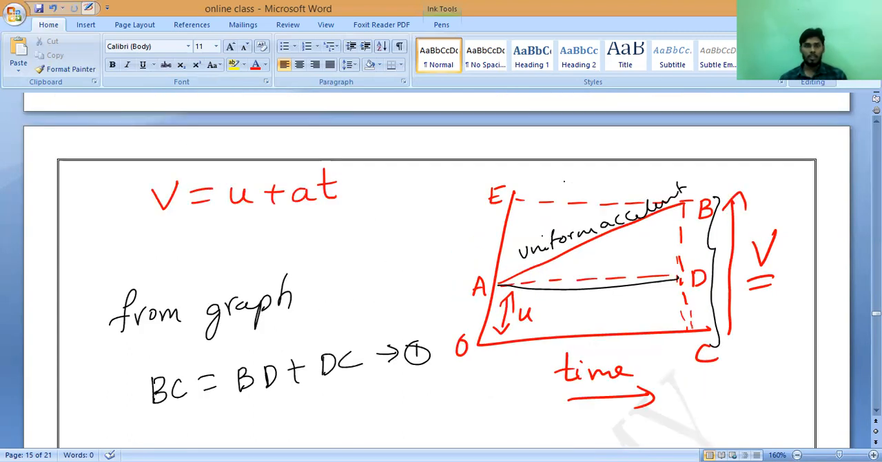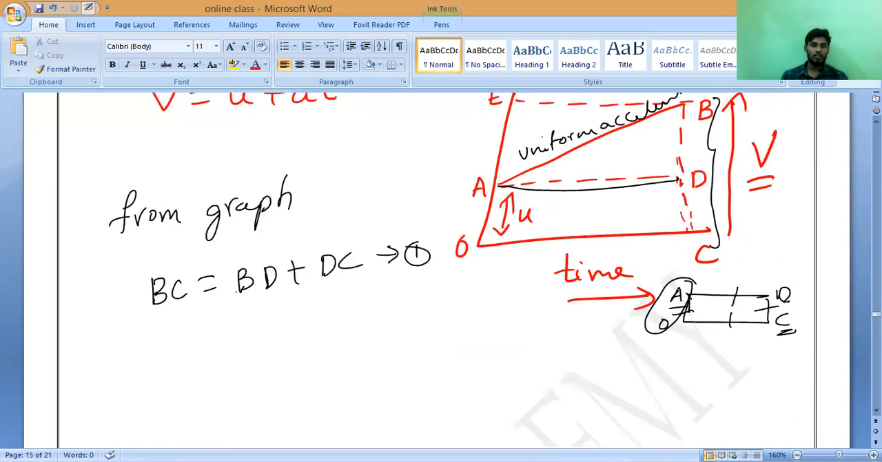Now observe carefully the rectangle OADC. OADC is a rectangle. What is the property of a rectangle? Opposite sides are equal to each other. Correct or not? So instead of DC, what can I write? Instead of DC, I can write AO, since they are parallel and equal. So this is the first equation.